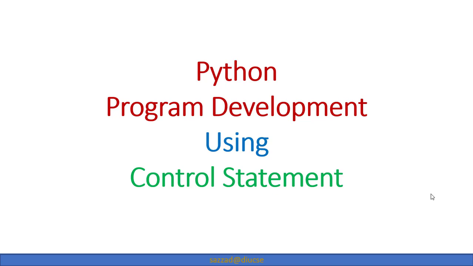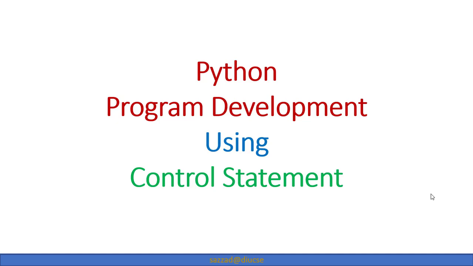I am with you, MD Shajadur Ahmed, and I am welcoming you all to problem development in Python using control statements. So far, in the first part, we have seen the common control statements available in Python, actually available in all programming languages, like if else, for, while, and we have already seen how to implement those control statements in Python programming. In this tutorial, we are actually going to focus on how to conceptualize the problem, how to develop the problem statement into an algorithm or a pseudocode, and then finally how to solve the pseudocode in Python programming.